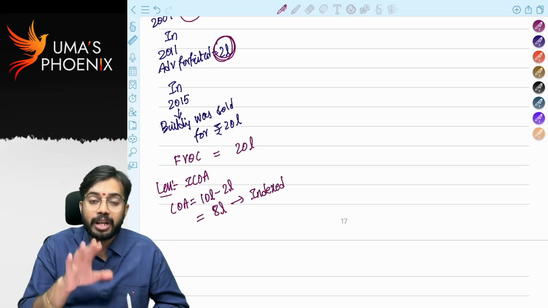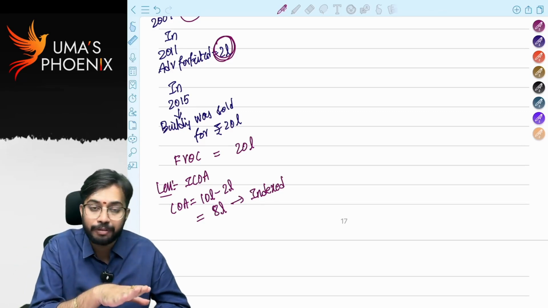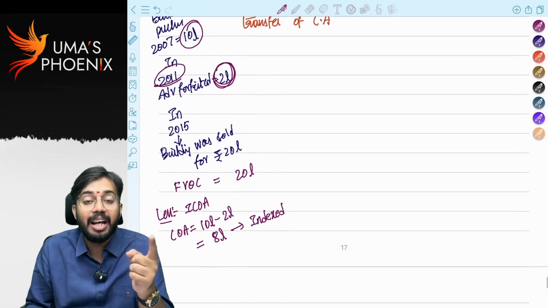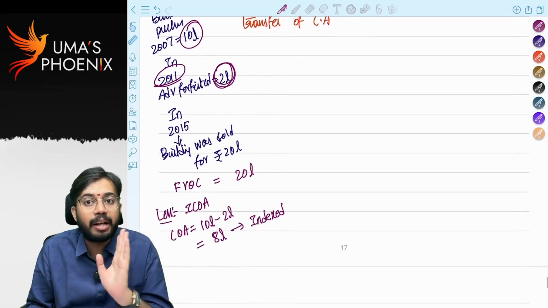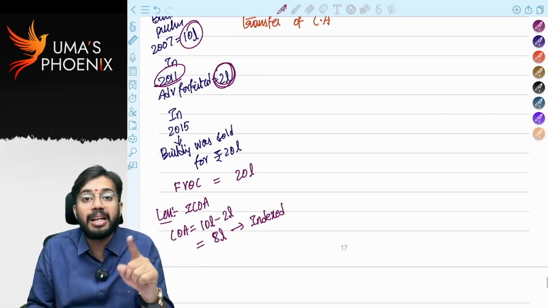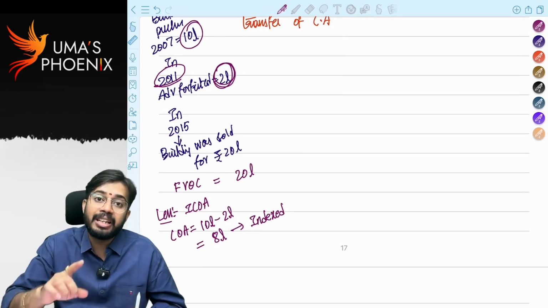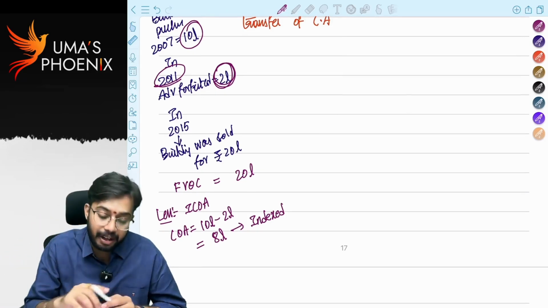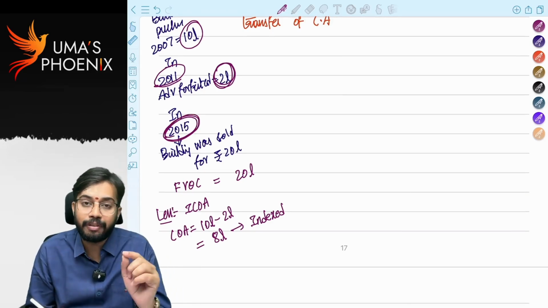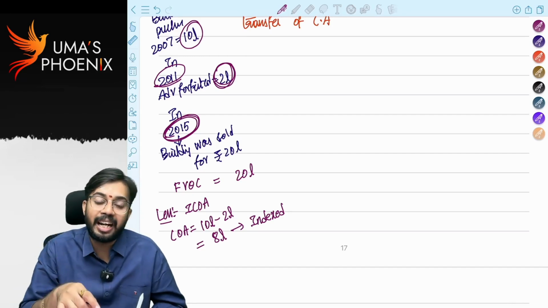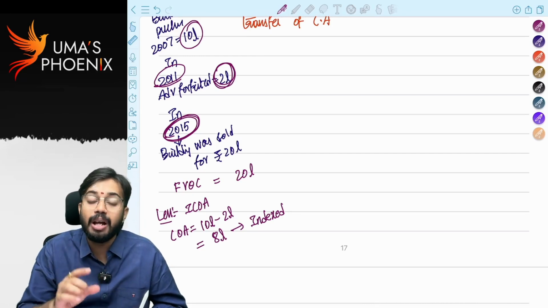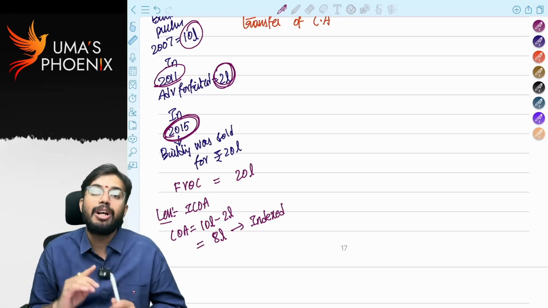So if advance amount is forfeited before 1st April 2014, in the year of forfeiture, when advance was forfeited? 2011. In 2011, tax will not be required to be paid. So tax liability will not get attracted in 2011, but tax liability will get attracted in the year in which asset was subsequently transferred. When asset was subsequently transferred? In 2015. In 2015, tax is getting attracted. How tax is getting attracted? Directly on 2 lakhs, tax is not levied, but 2 lakhs amount will be reduced from cost of acquisition.